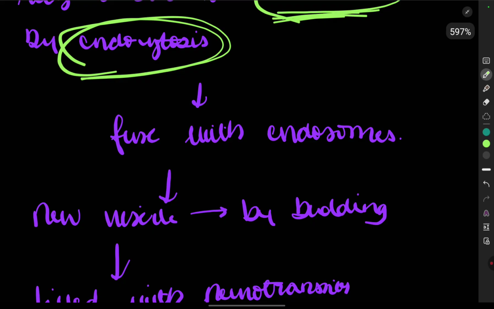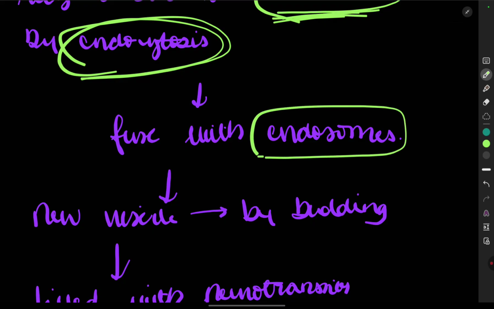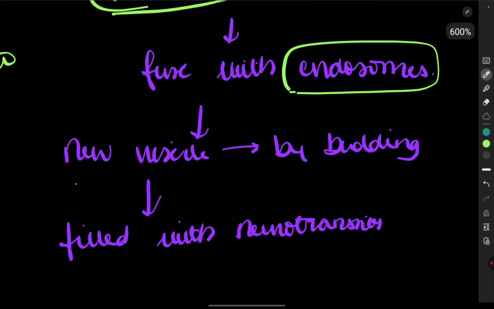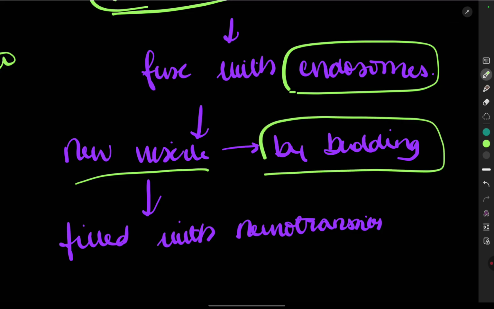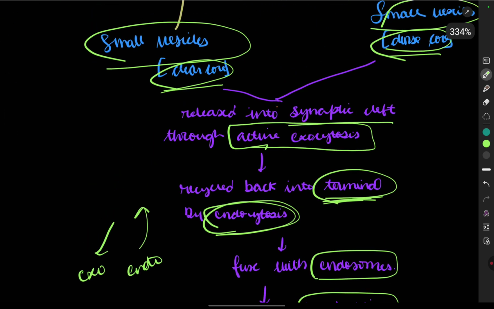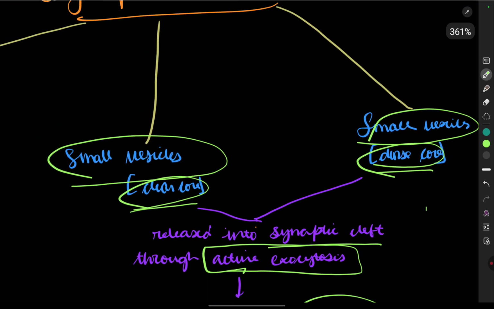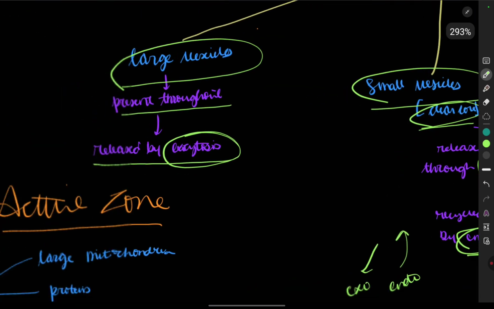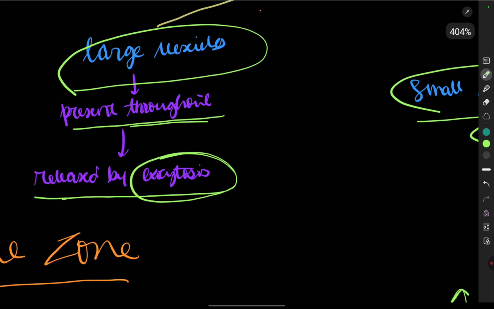They fuse with the endosomes present inside. A new vesicle is formed by budding, and filling of the neurotransmitter takes place, and again it becomes a new vesicle that contains the neurotransmitter. So the synaptic vesicles: the large vesicle is present throughout and released by exocytosis.